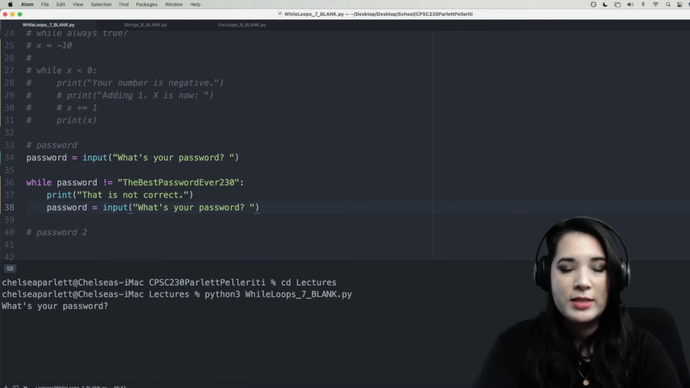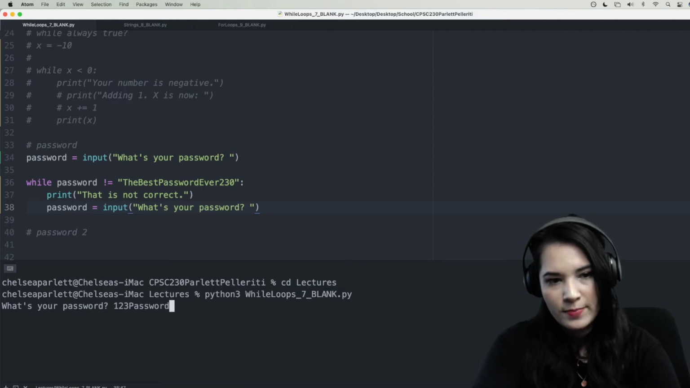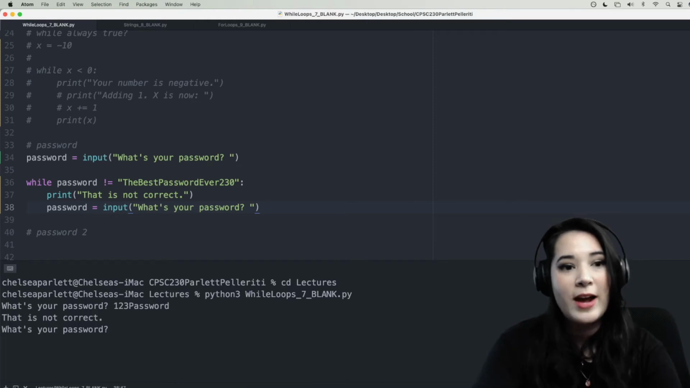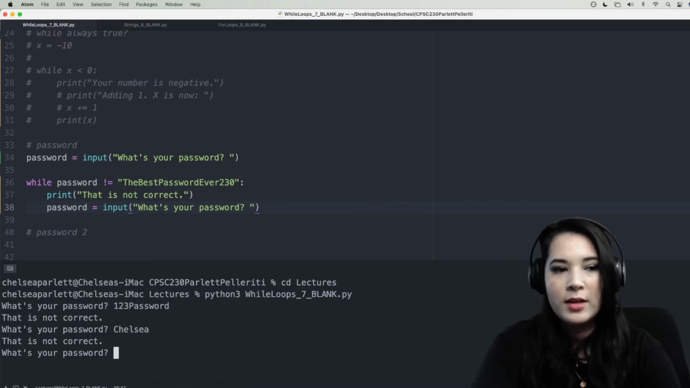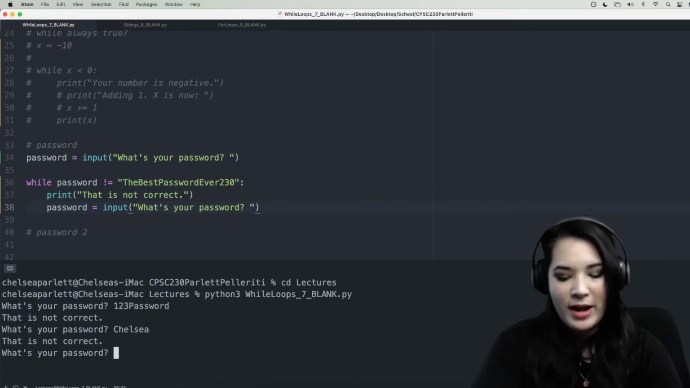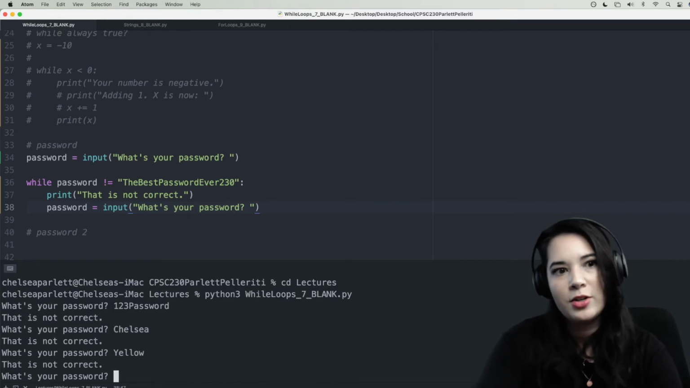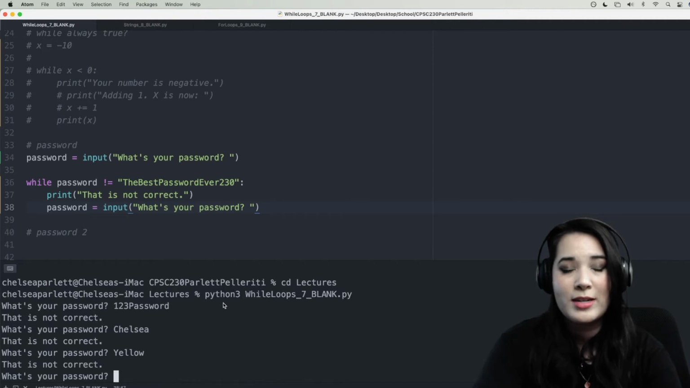All right, let's go ahead and test this out. When we run it, let's put in a password. Let's say 123 password. Now this is not equal to the best password ever 230, so it shouldn't let us in. And in fact, it does not. It says that's not correct. What's your password? I'm going to put Chelsea. Oh, that's also not correct. What's your password? Yellow. Not correct again. It's going to keep asking me for my password until I finally put the correct one in.